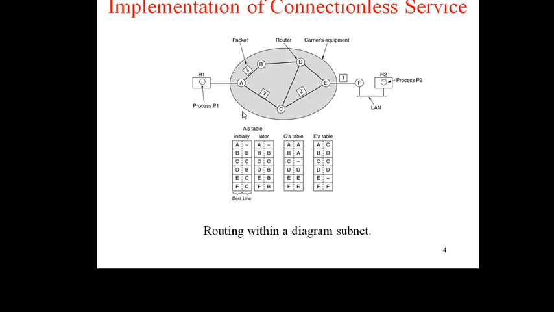Perhaps it learned about the traffic and the path was updated, because it makes the routing decision using the routing algorithm. So this is about the implementation of connection-less service. In connection-less service, the route cannot be predefined independently. It depends on real time, and the packets are forwarded, the routes are not fixed. That is the implementation of the connection-less service, and packets are called datagrams, and this is the datagram subnet network.